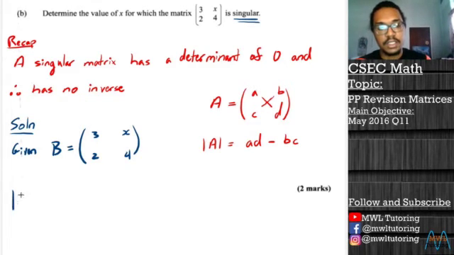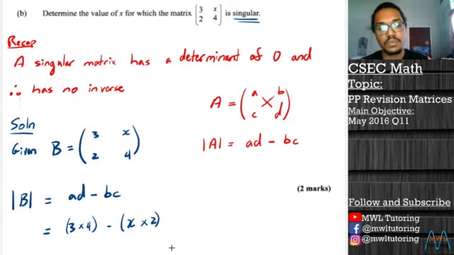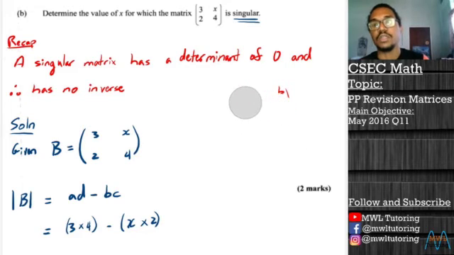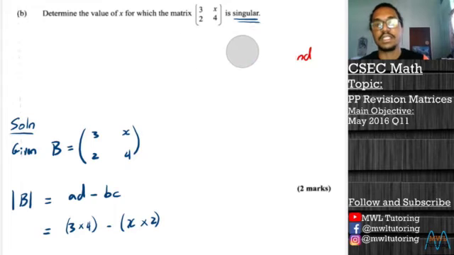Then the determinant of B will be equal to A by D, let's just write out the formula here, minus B by C. And if we do our calculations here, we're going to get 3 by 4 minus x multiplied by 2. I'm just going to erase this stuff in red here. If you need to see it, you can always rewind or pause the video to take down those notes, but I'm erasing to get a little bit more space.